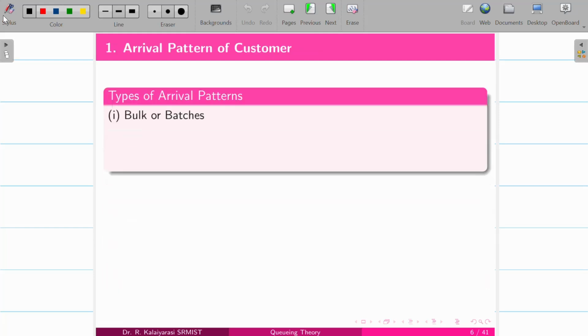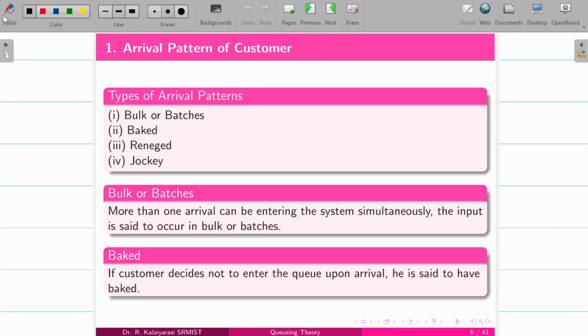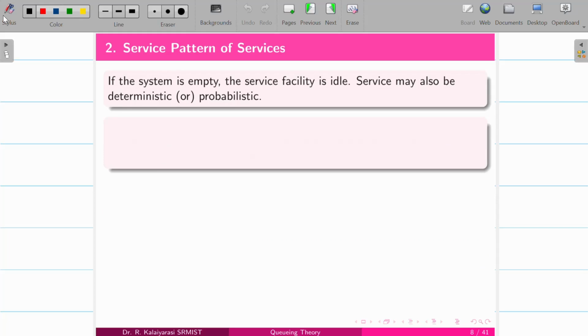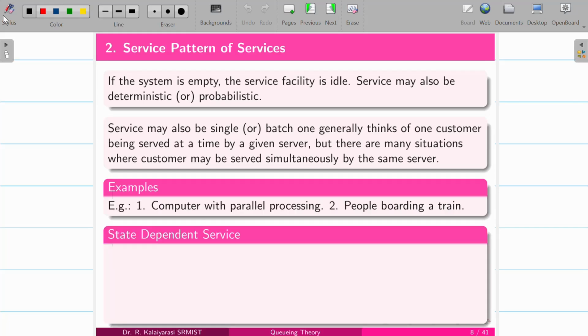And there are different types of arrival patterns we have, like bulk or batches, or balked, reneged, jockey. So there are multiple types. There are several types of arrival pattern of customer requests, and similarly, the service pattern will also have different cases. Service may be single or batch. In general, one customer is serviced at a time by a given server. There are many situations where customers may be serviced simultaneously by a server, for example, a computer in parallel processing, or people boarding a train, and so on.